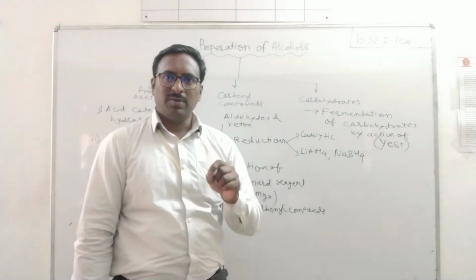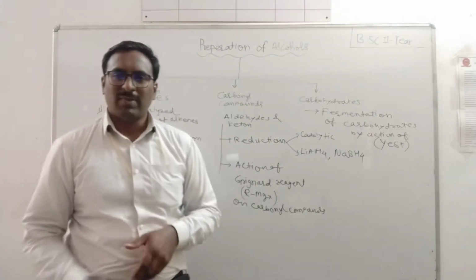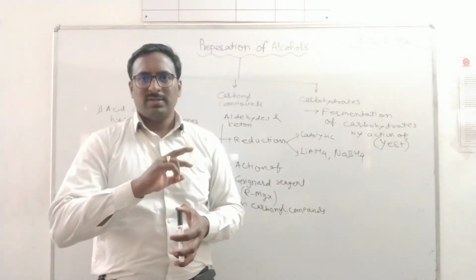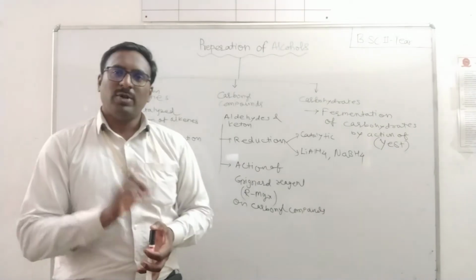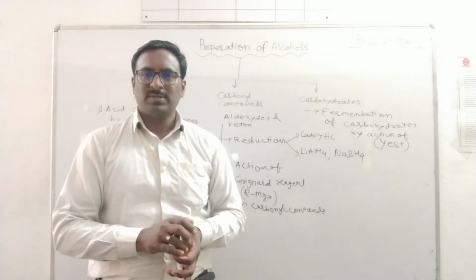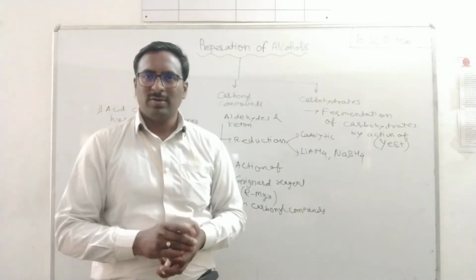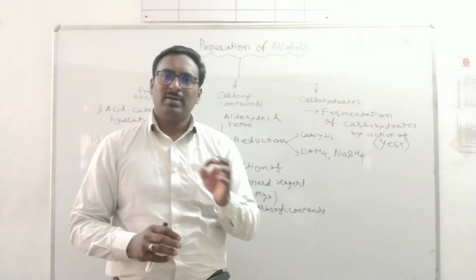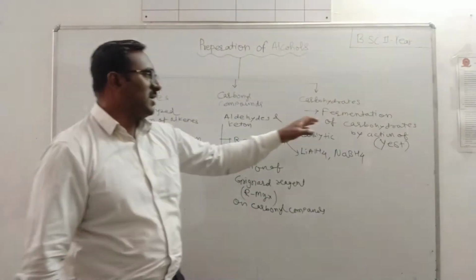On fermentation of sugar, carbon dioxide gets released as a byproduct, and glucose is converted into ethyl alcohol. One molecule of glucose, C6H12O6, is converted into two molecules of ethyl alcohol and two molecules of carbon dioxide, that is the byproduct. That is the fermentation reaction.